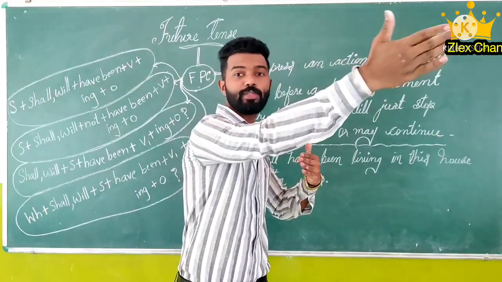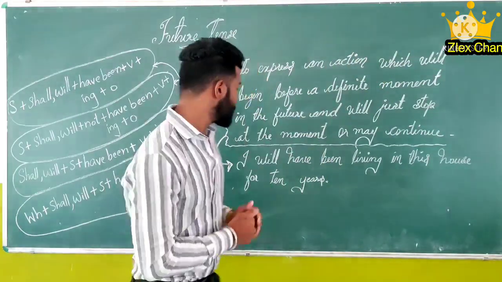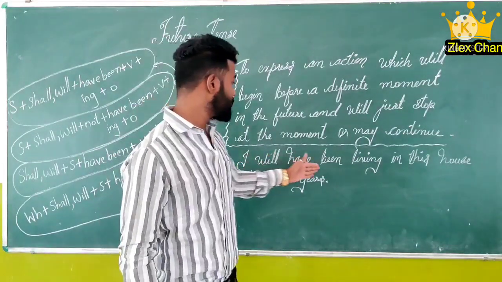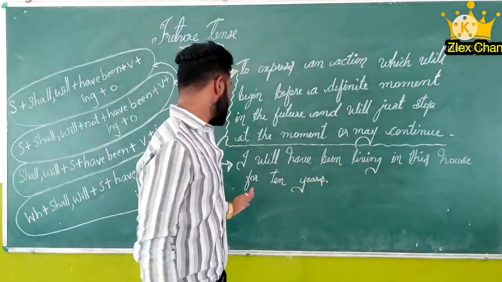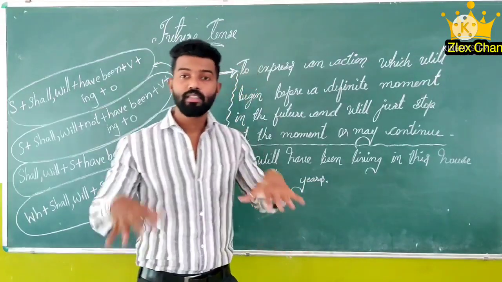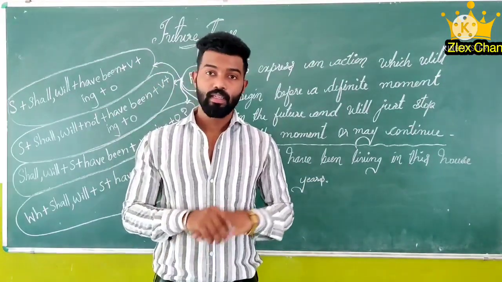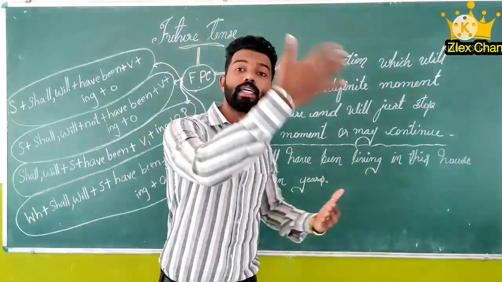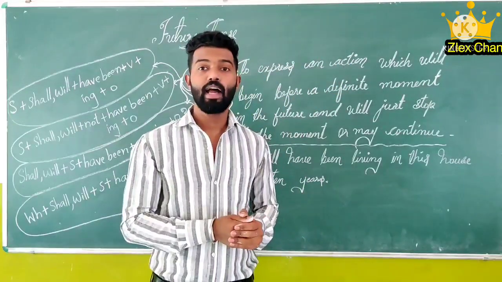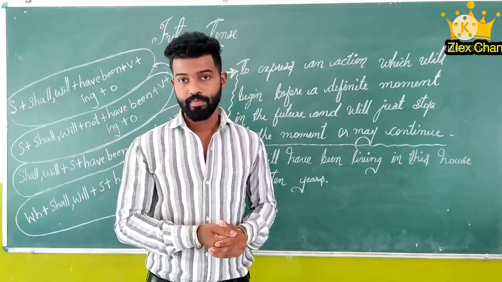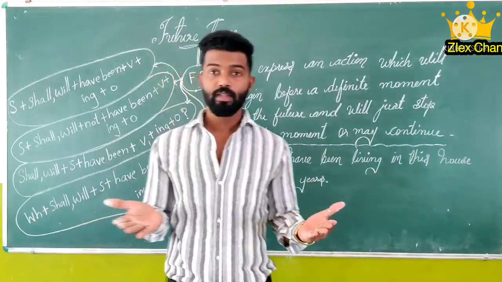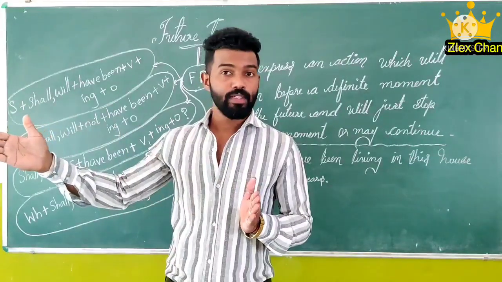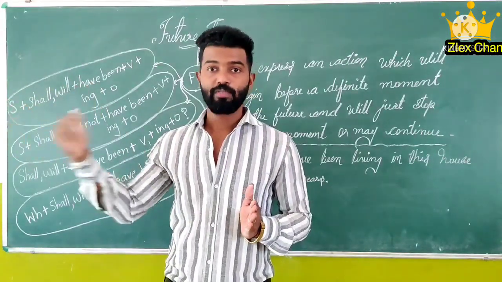So the example I could say: I will have been living in this house for 10 years. That means right now I am not living. In future, for 10 years I will have been living. Maybe it can be 2025 to 2035.